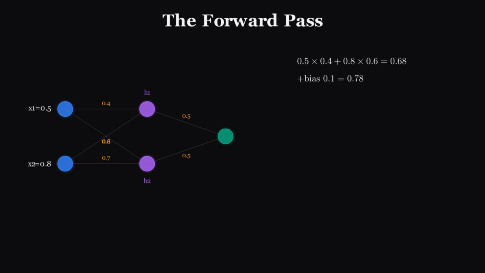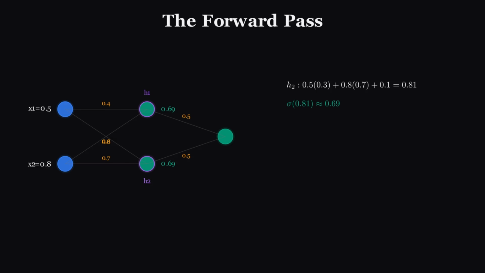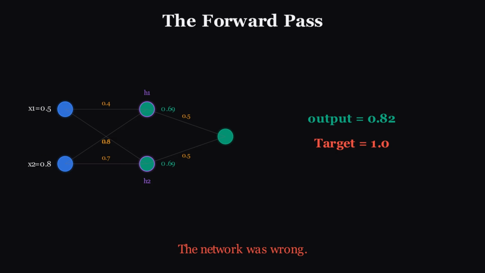Then we push this through an activation function. We'll use sigmoid, which squashes any number into a value between 0 and 1. Sigmoid of 0.78 gives us roughly 0.69. We do the same for every neuron, layer by layer, until we reach the output. Let's say our network outputs 0.82, but the correct answer was 1.0. The network was wrong. And now we need to measure how wrong.